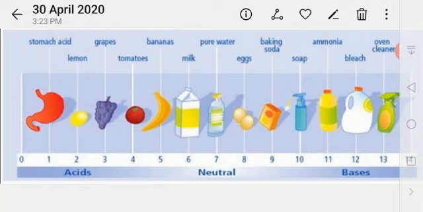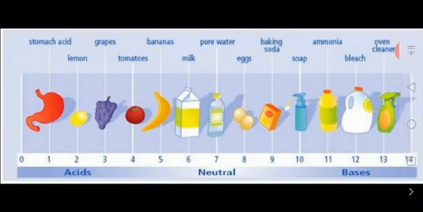Carbonic acid is used to make soft drinks. Every day some of you drink a cold drink. That is also an acid. Okay. Tartaric acid is used in the manufacture of baking powder. You will eat cakes, some people eat cakes all the time. That also has acid. Tartaric acid is present in baking powder.